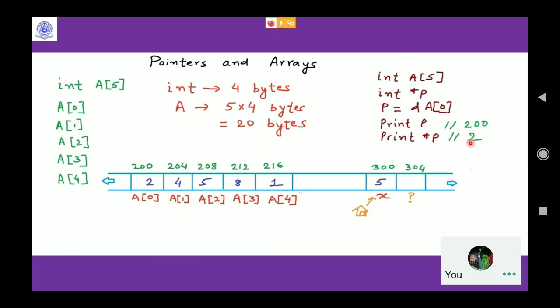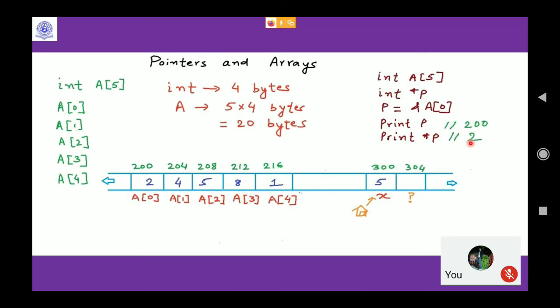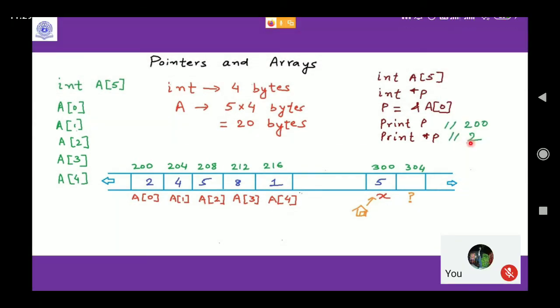Yes, sir. Any doubts here? Yes, sir. I have one question. If I print the value at the address 302, what will I get? 5? But 302 is not an address right now, right? It is allocated. Okay, but if I type 302, will I get 5 or something else?